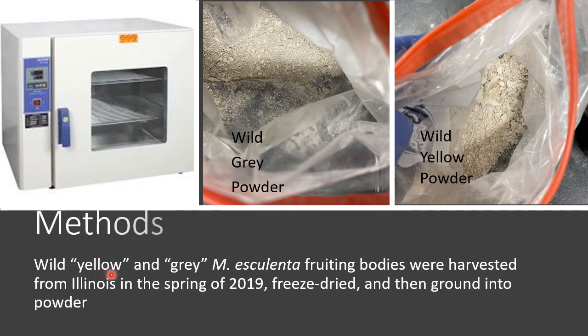Wild yellow and gray Morchella esculenta fruiting bodies were harvested from Illinois in the spring of 2019. It was freeze-dried and then ground into powder. On the left is the wild gray powder, and on the right is the wild yellow powder.